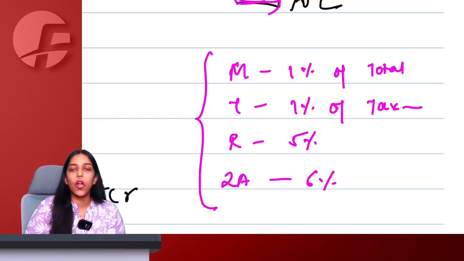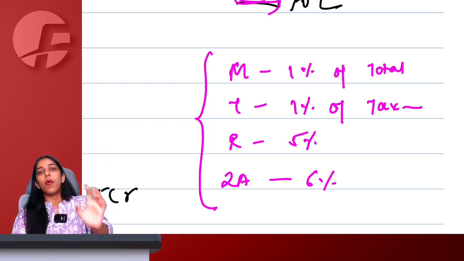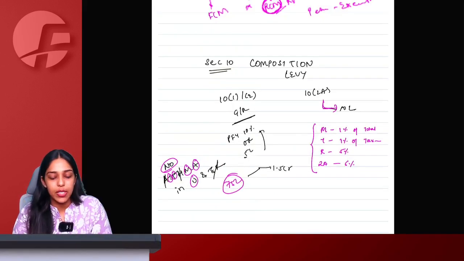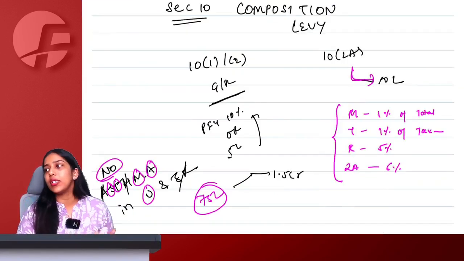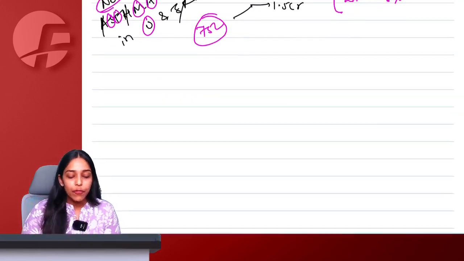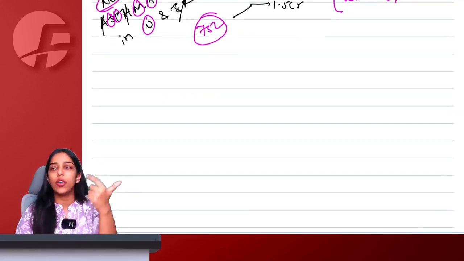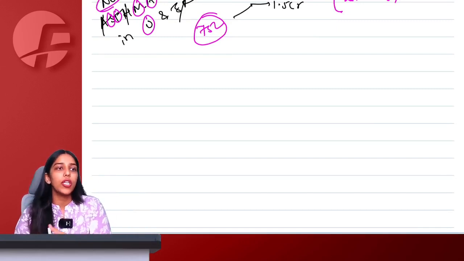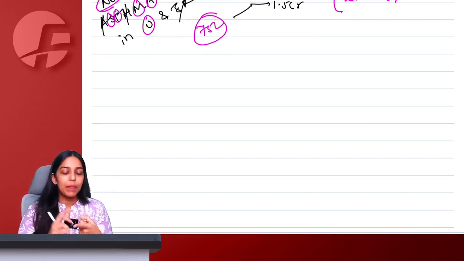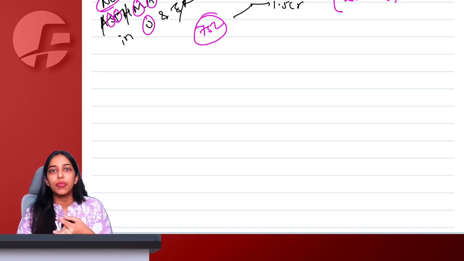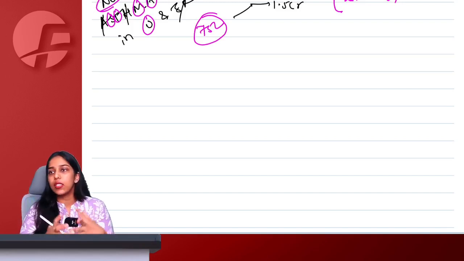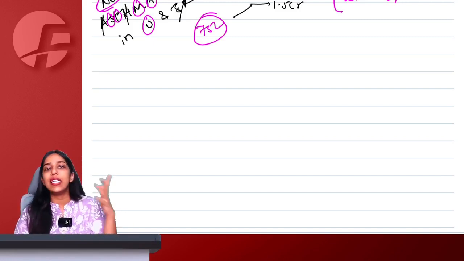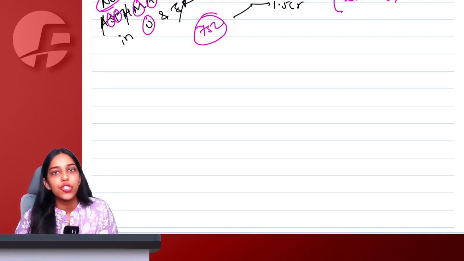All these taxes a composition person has to pay out of own pocket. You cannot take ITC, you cannot collect GST from your customers. From your cash ledger, you have to pay all these taxes on your own. If you are a CTP or an NRTP doing interstate supplies or a supplier of service supplying through e-commerce operators, or you are a manufacturer of ice cream, pan masala, tobacco, aerated water, fly ash, bricks, blocks, aggregate, siliceous metals, earth, earthen roofing tiles, etc. All these situations make you ineligible to opt for composition scheme.